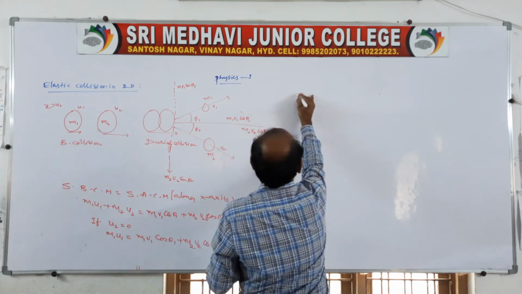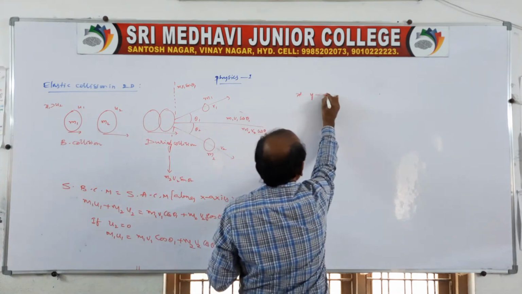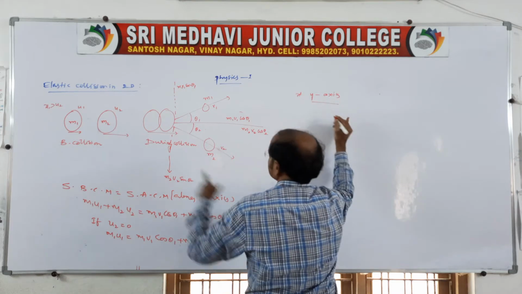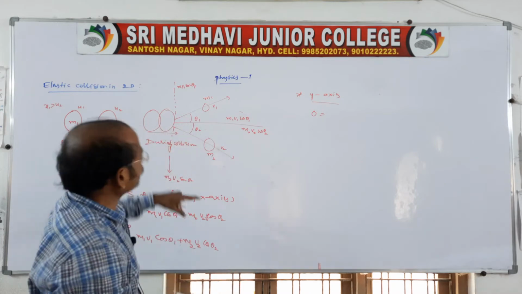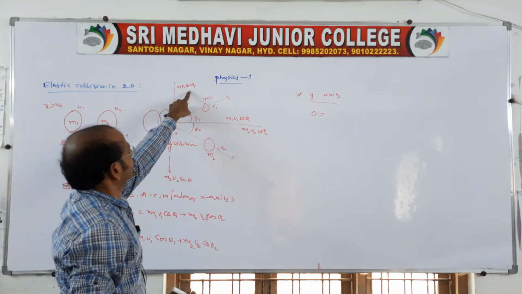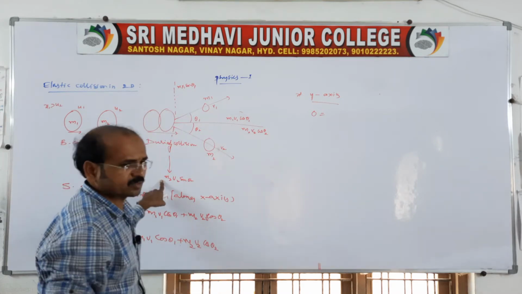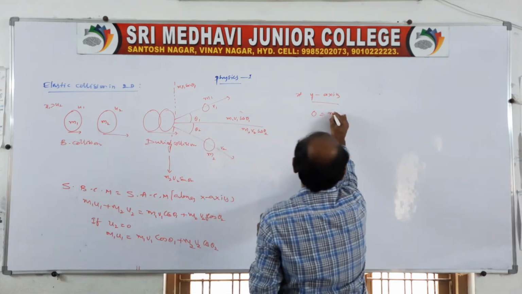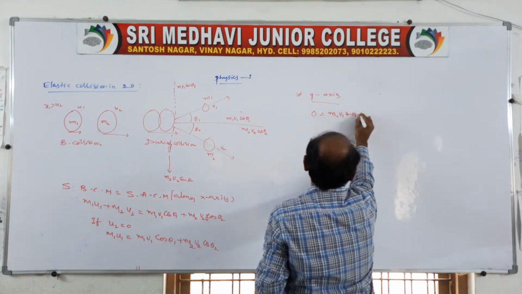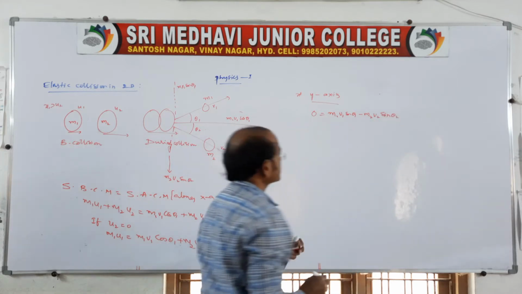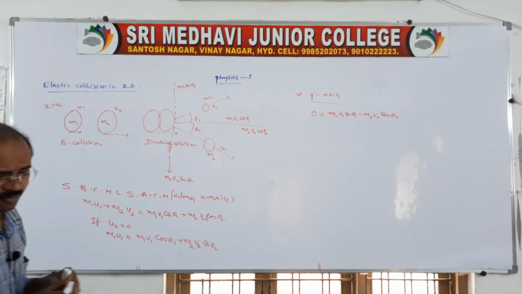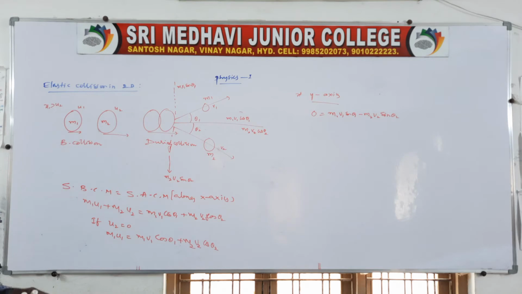Before the collision there is no momentum along the y-axis, but after the collision there is m1 v1 sin theta 1 and, in the opposite direction, m2 v2 sin theta 2. So we write m1 v1 sin theta 1 minus m2 v2 sin theta 2, equal to zero. In the case of momentum, before collision momentum is equal to after collision momentum.